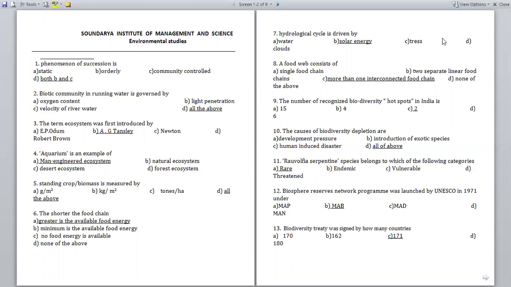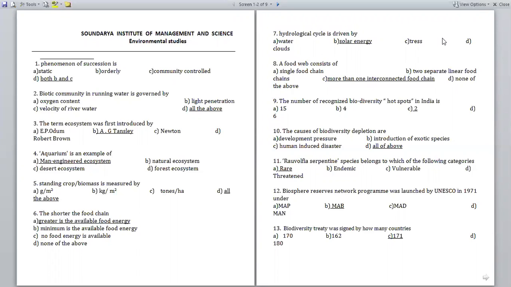So next one, standing crop or biomass is measured by option A, g per m square; option B, kg per m square; option C, tons per ha; and D, all of the above. So standing crop or biomass is measured by all of these: g per m square, kg per m square and tons per ha. So that's why the answer is all of the above.